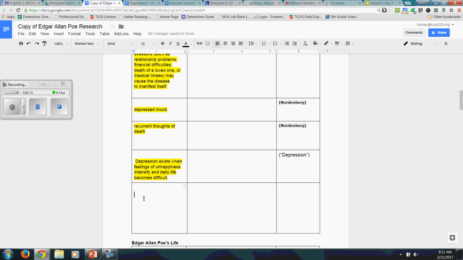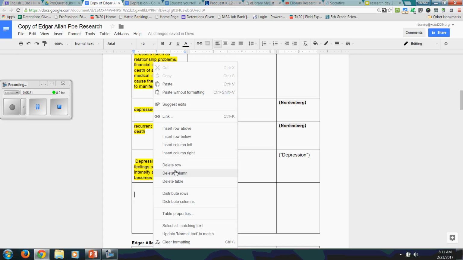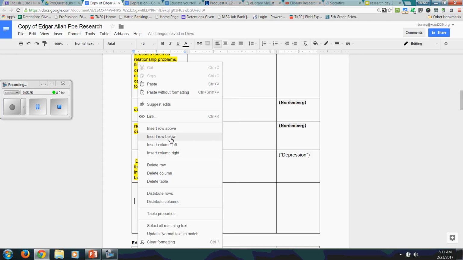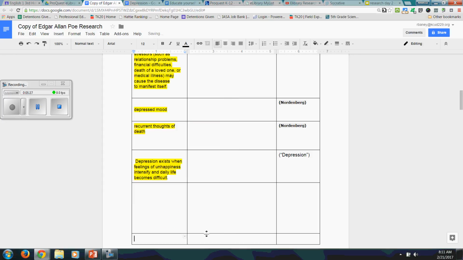Go ahead and pause that video and get all of the quotes from the depression article. Now you might have to insert a row. To do that, you just right click on your keyboard, insert row below to get some more space. Okay, pause the video and do that and come back when you're done.